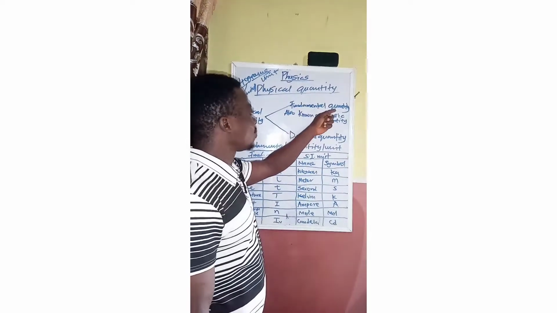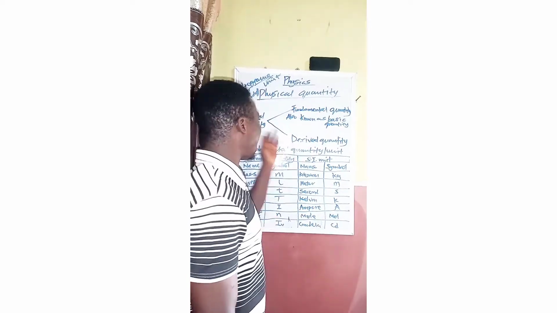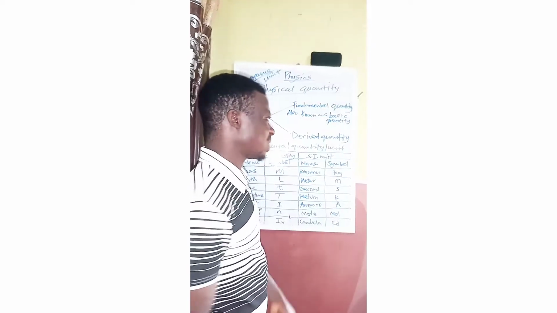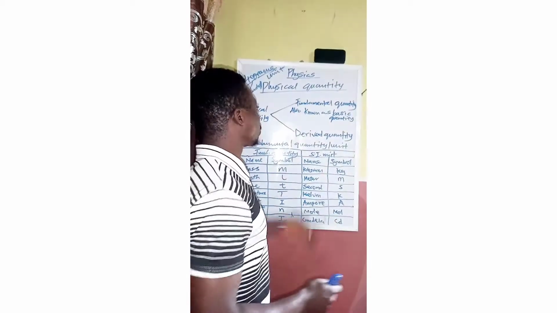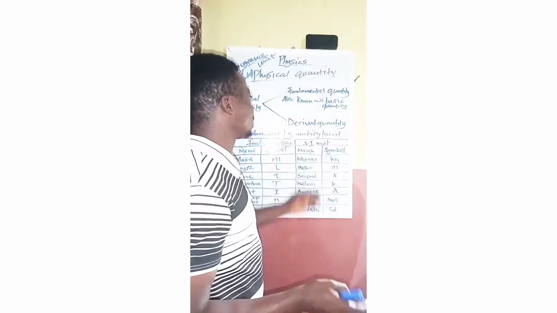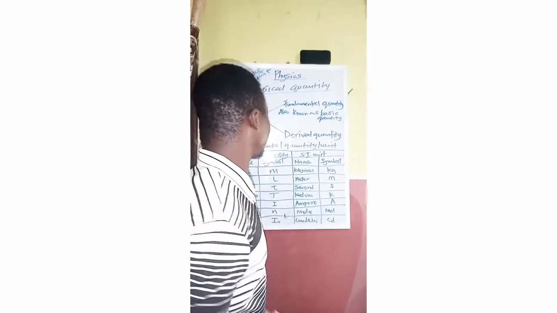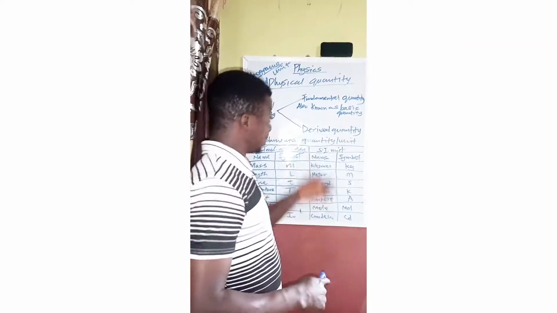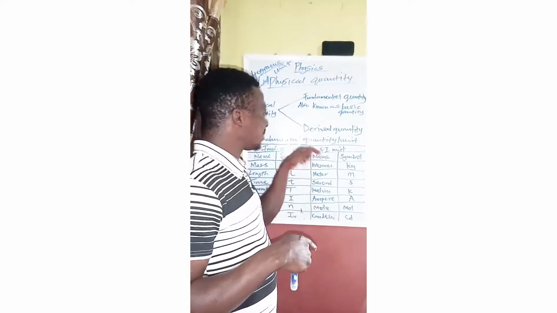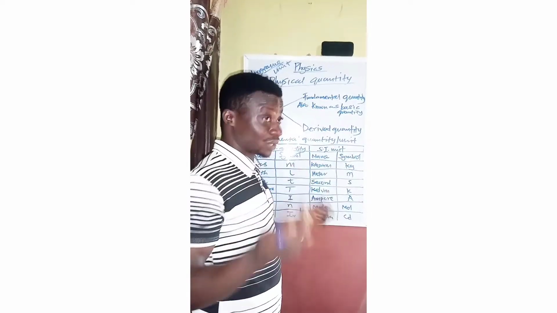We have the fundamental quantity, which is also known as the basic quantity. And we have the derived quantity. In our today's class, we are not going to look at the derived quantity because of time. So we are going to limit our class today to fundamental quantity, which is also known as the basic quantity. Now, when we say fundamental quantity, what do we mean in physics? In that fundamental quantity, we are going to look at both fundamental quantity and unit together because the two go with each other.